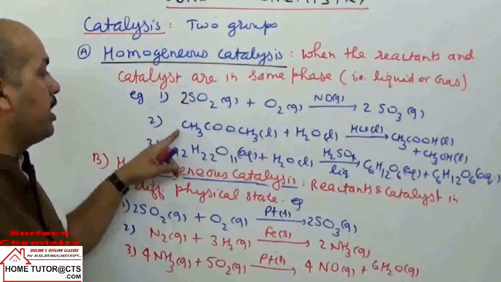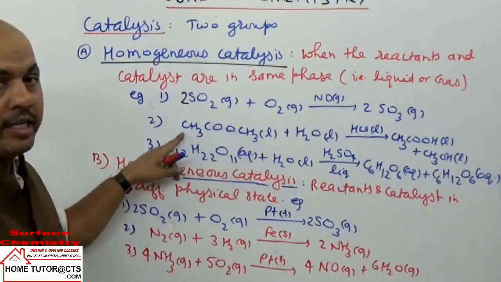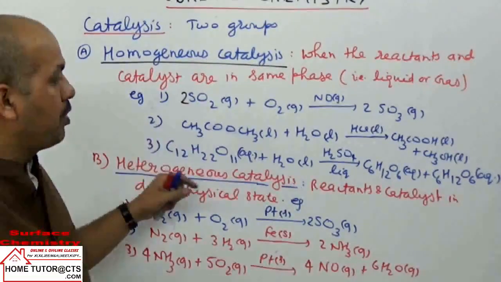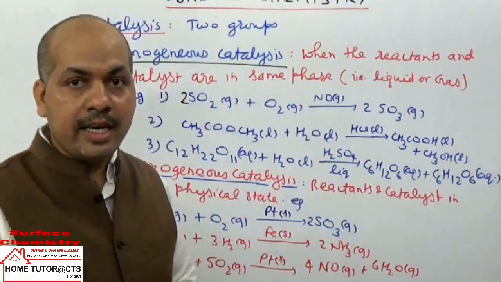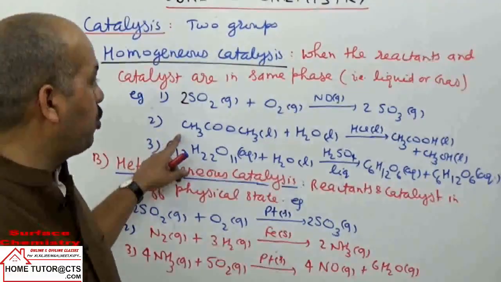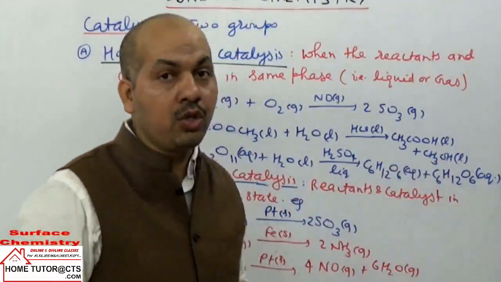The next reaction is ester hydrolysis. It is the reaction of methyl acetate, hydrolysis by water. In this case, liquid HCl acts as the catalyst. At the end of the reaction, the products obtained are CH3COOH plus CH3OH.